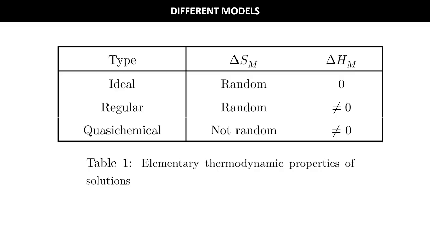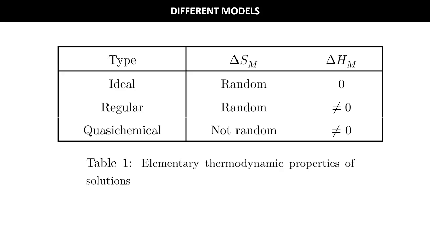So today I will cover a regular solution model, but let's first see what are the different models available and mostly useful in thermodynamic properties of solution. Okay, so first is ideal solution, where we have assumed that there is a random mixing and there is no interaction between the atoms. That's why the enthalpy of mixing is 0. But in regular solution model, the enthalpy of mixing is not 0.